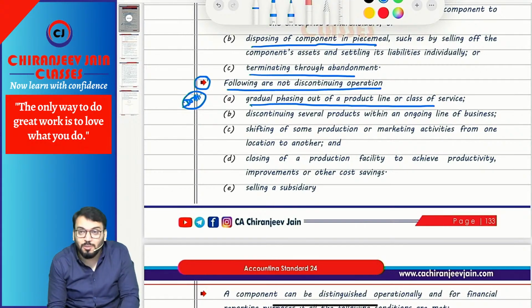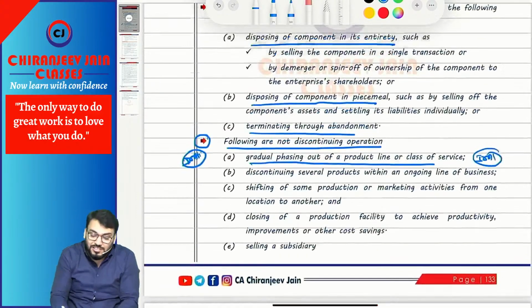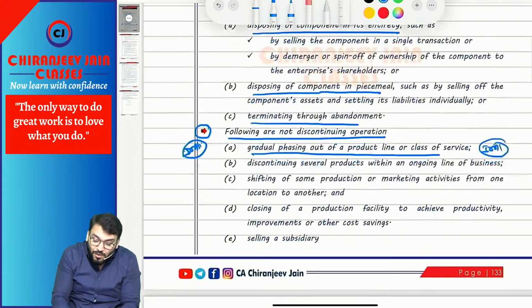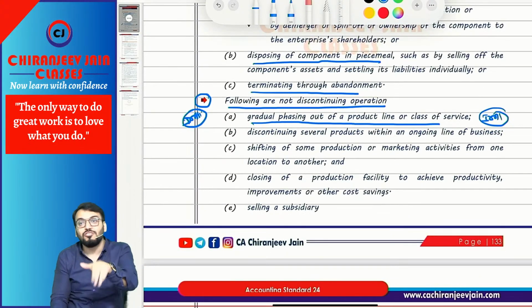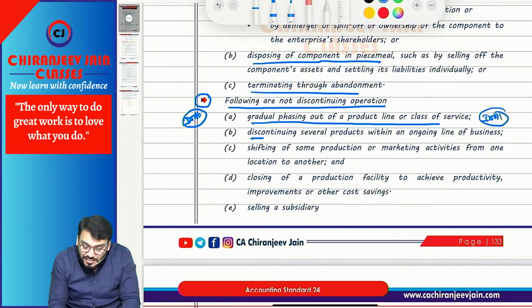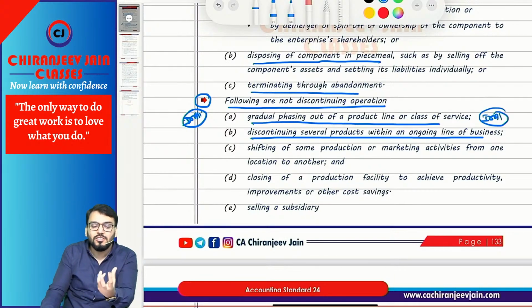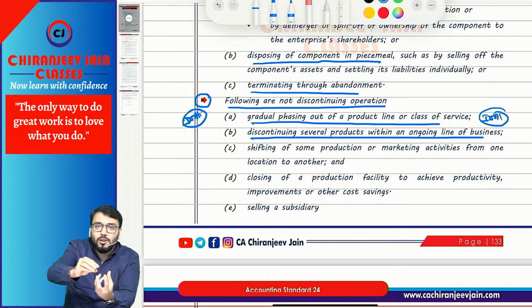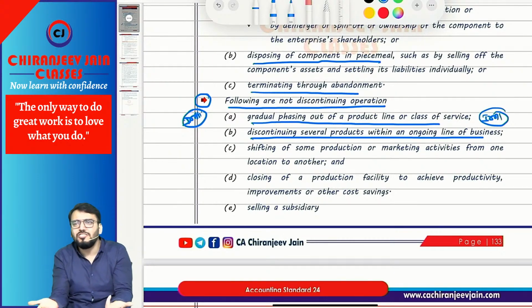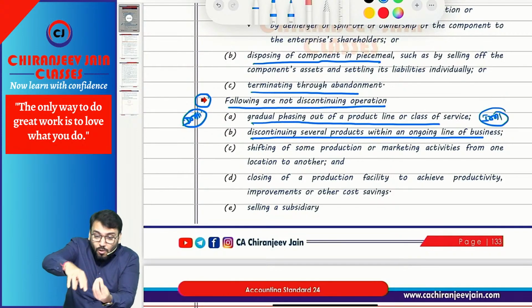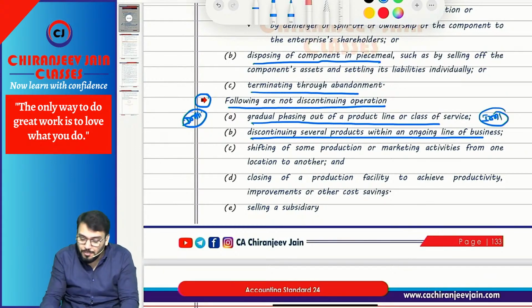ठीक है? The gradual phasing out of product line. I hope this exam, and this is only important. They will give a case study like this. You need to write down first the definition, then write down that the following are not discontinued operations. Because it is gradual phasing out of the product, it is not a discontinuing operation. Second, discontinuing several products within the ongoing line of business. Ongoing line of business means suppose you are doing one operation, so you have some products. Out of that, one product you have discontinued. It does not mean it is a discontinuing operation. Within the ongoing line of business, you have discontinued one product. It is not a discontinuing operation.